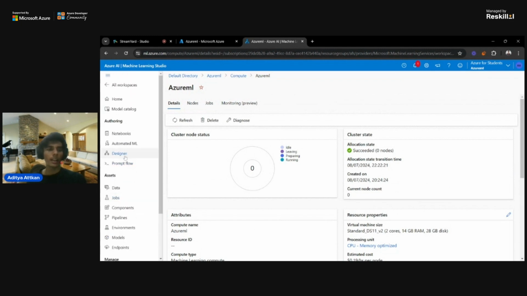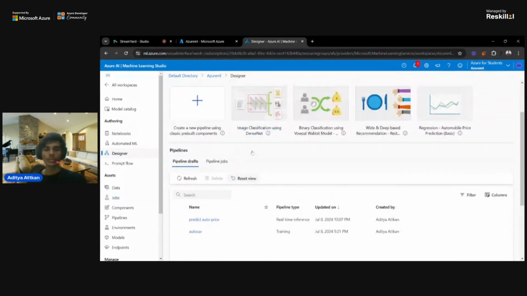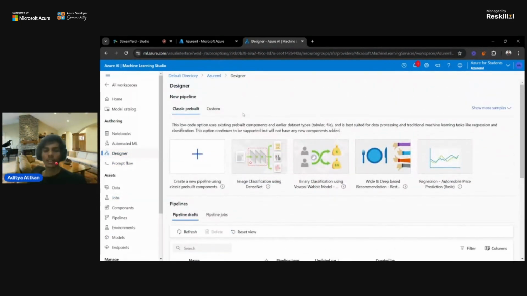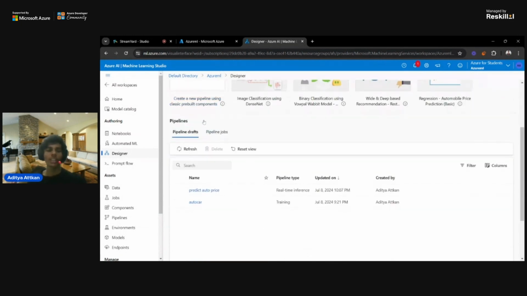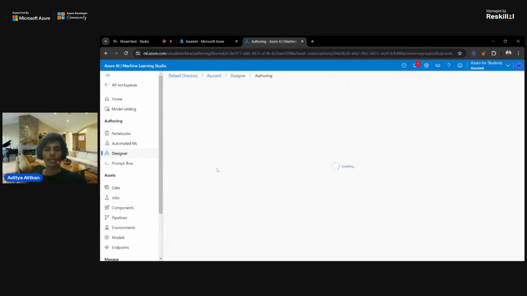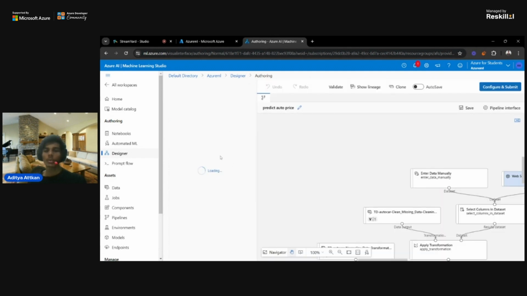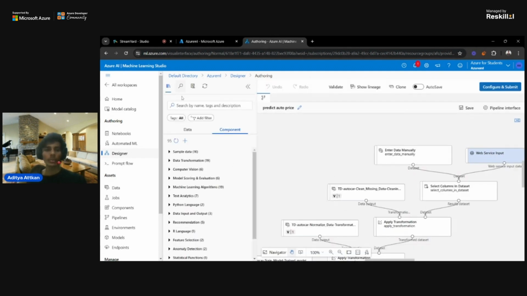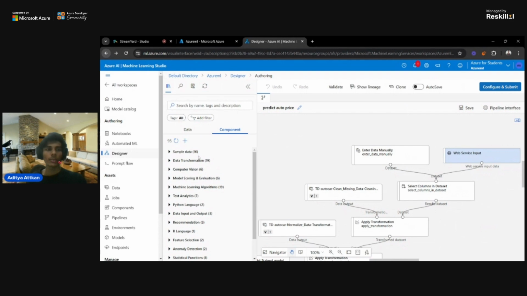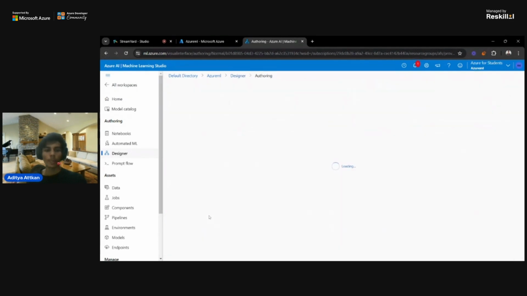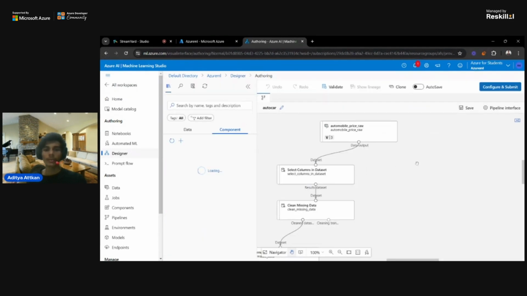So yeah, let's go to designer. Now we would be creating our own machine learning model, but I have already created one model which is in use. I can just tell you about the model and how I created it. Okay, first of all I will go to that model. So yeah, this is the model.